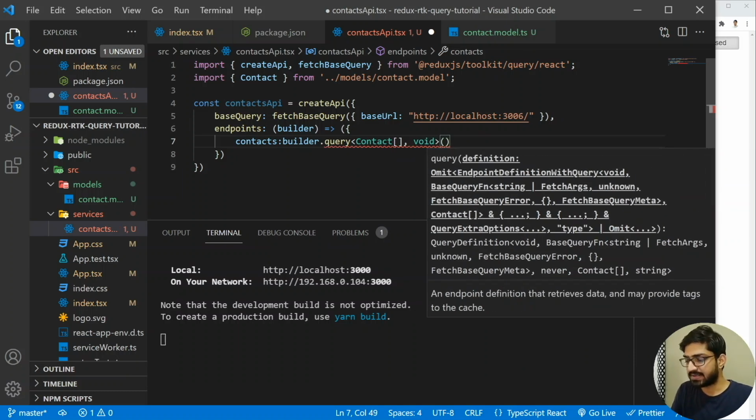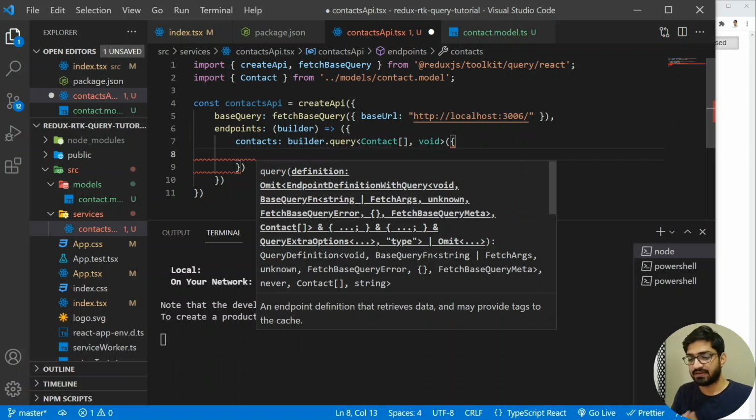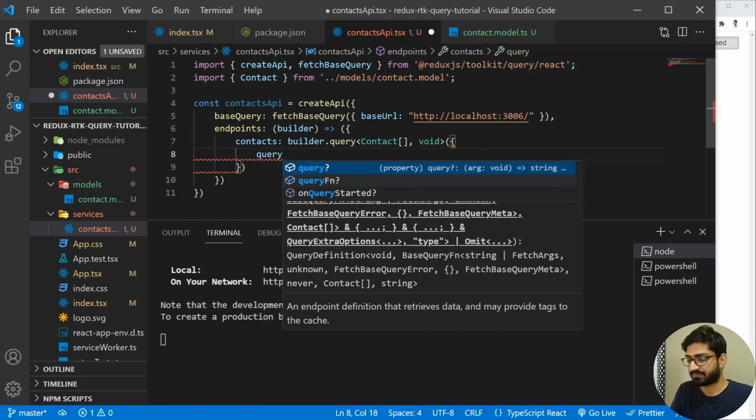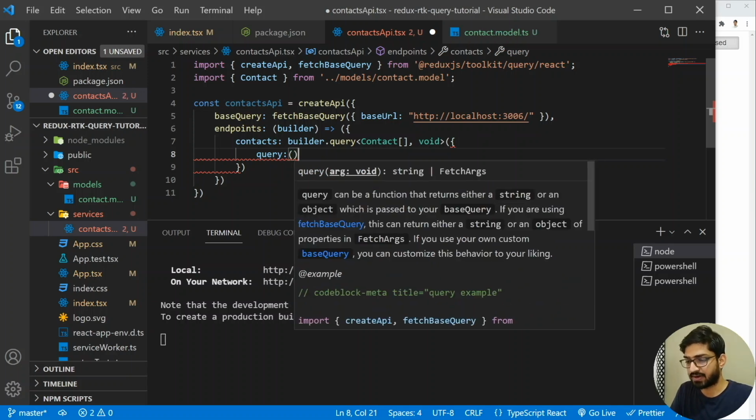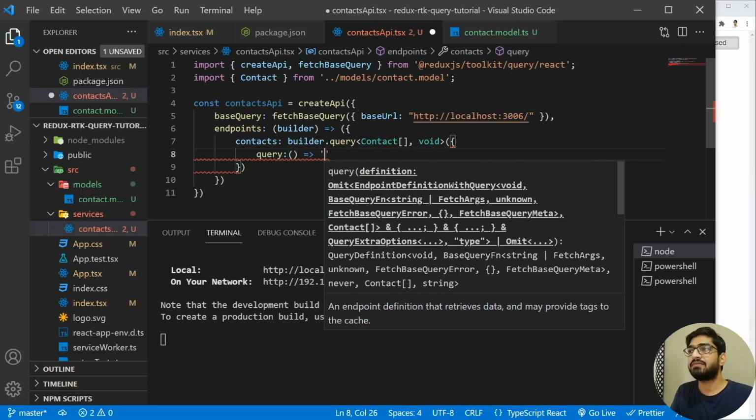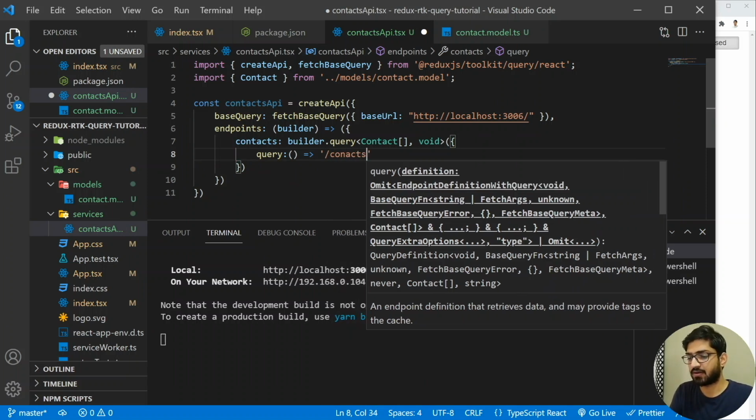Now inside this, we are going to have the query, and this is going to be an arrow function. Then we are going to specify the endpoint. For us, the endpoint is contacts.